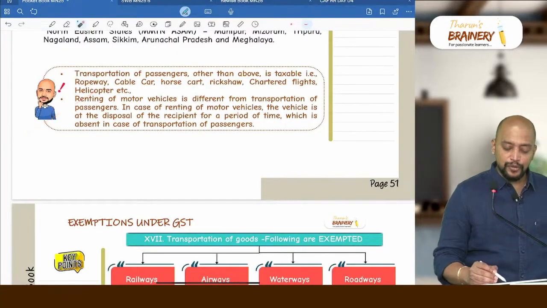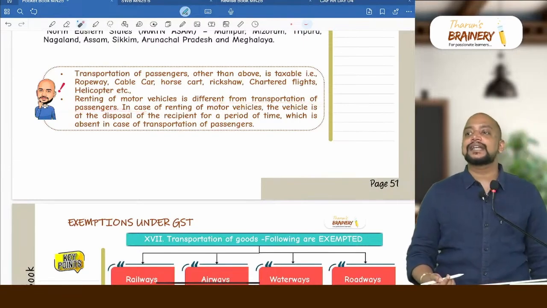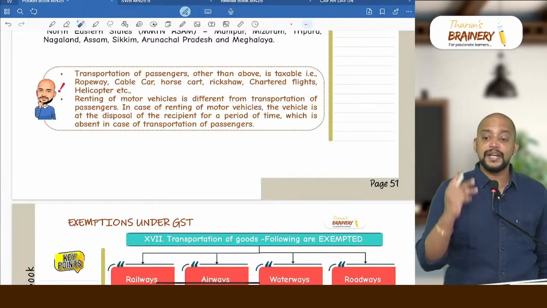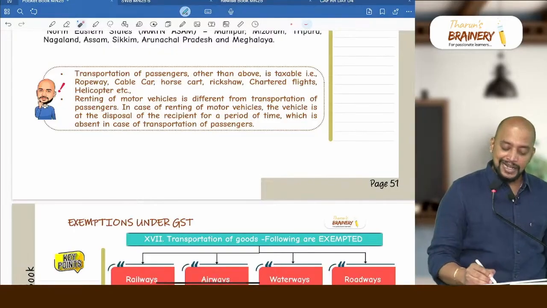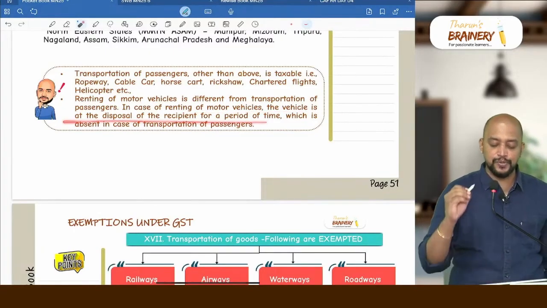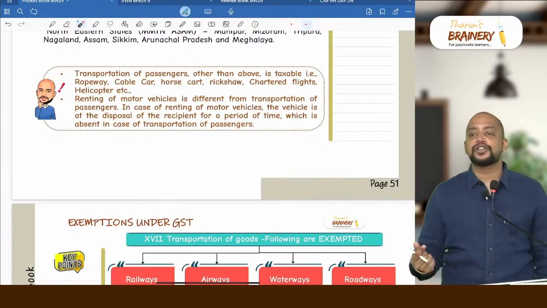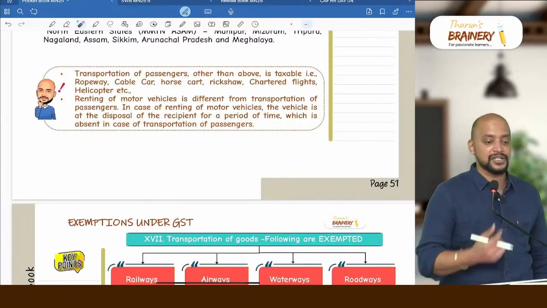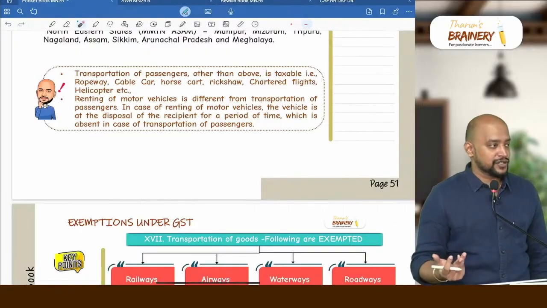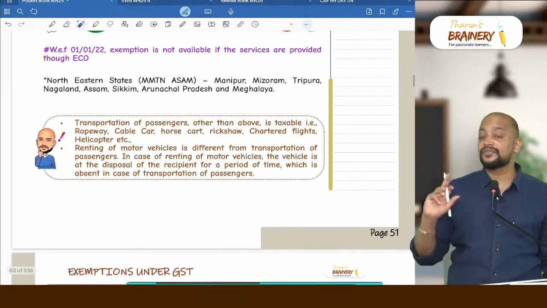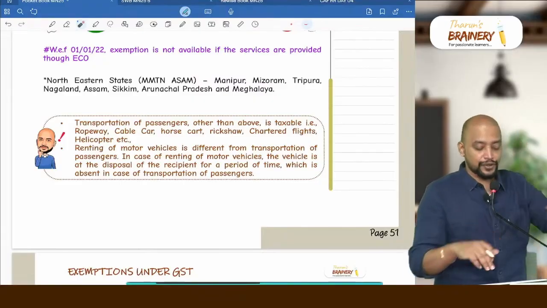Then renting of motor vehicle is different from transportation of passengers. In case of renting a motor vehicle, the vehicle is at the disposal of the recipient for a period of time, which is absent in case of transportation of passengers. In transportation of passengers, they just pick and drop and leave. So that comes under transportation of passengers. In case of renting, you need to refer to the renting chart. In case of transportation only, we need to refer to this chart.